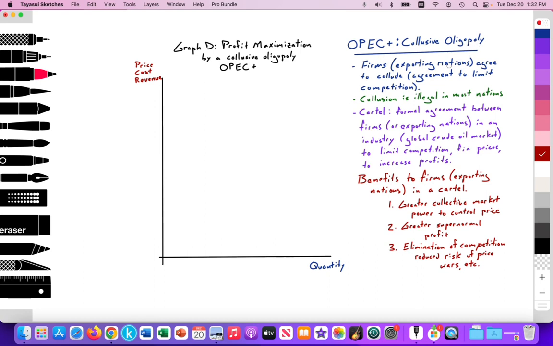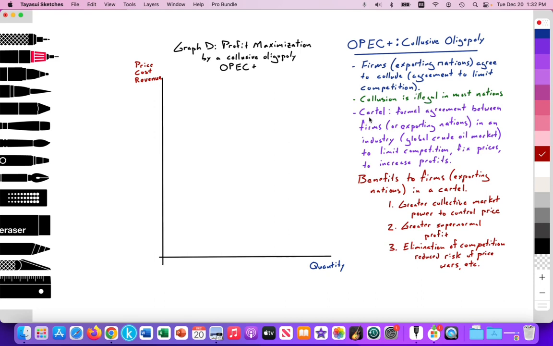In this collusive oligopoly, we have firms, or in this case, exporting nations, that are agreeing to collude by agreeing to limit their competition between each other. Collusion is illegal in most nations because it limits competition and it keeps prices high, which negatively impacts households and consumers.